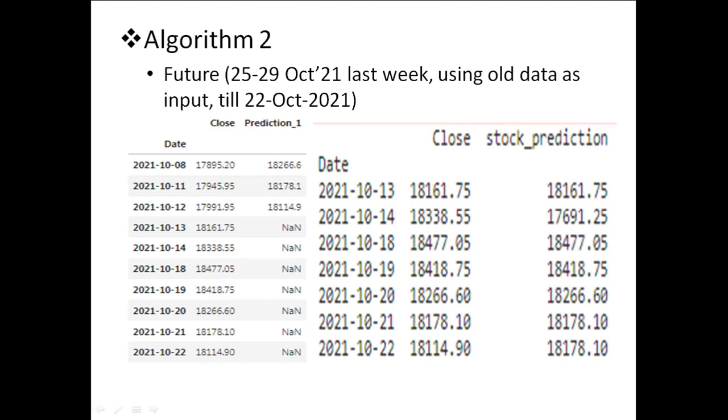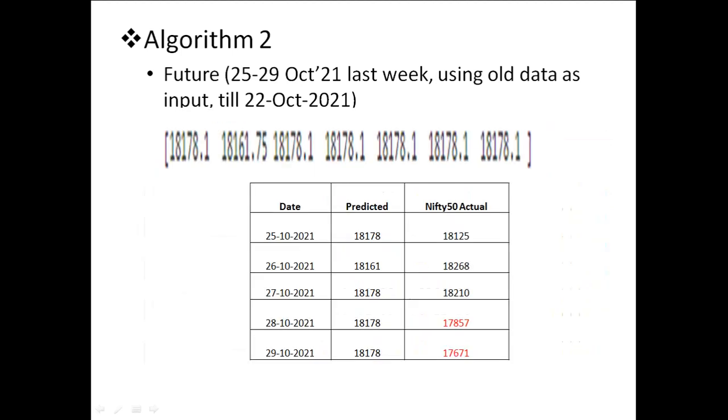But it's almost matching. Using this data set, we tried to predict the next week's values, 25th to 29th October. So this is the result. The algorithm predicted that on the 25th it would be 18,178, but what actually happened is 18,125.